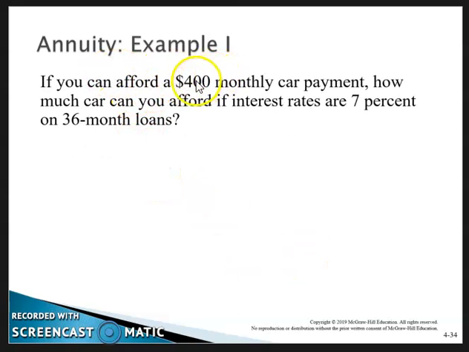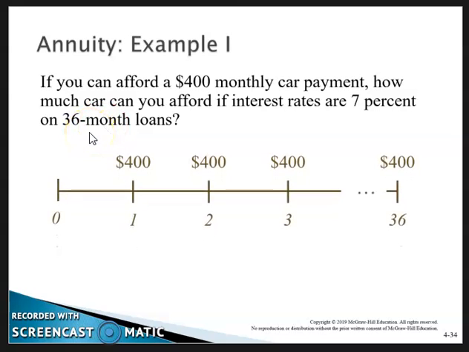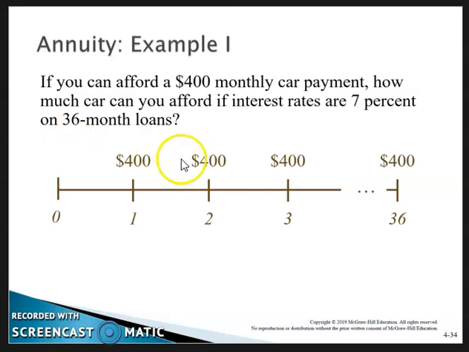Example: you can afford a $400 monthly car payment. How much can you afford if interest rates are 7% on a 36-month loan? Again, we're calculating the present value of the $400 for 36 months.